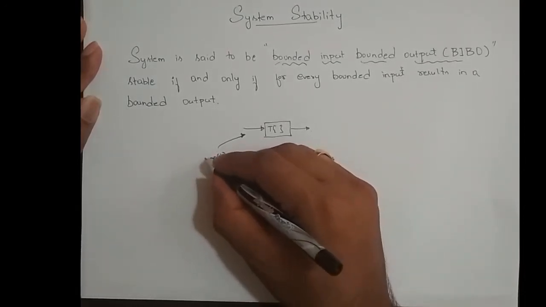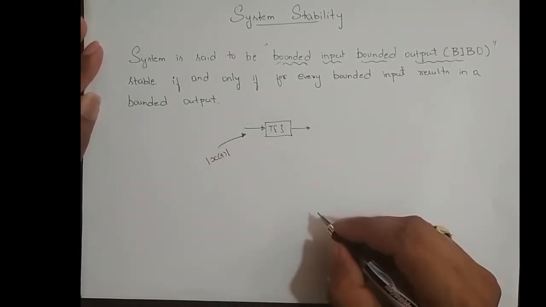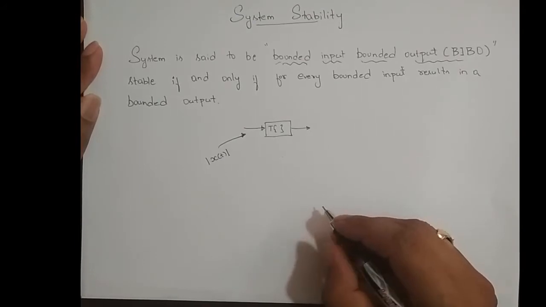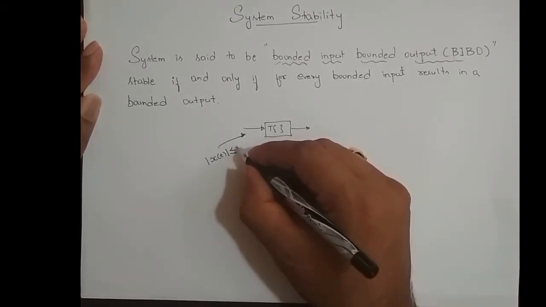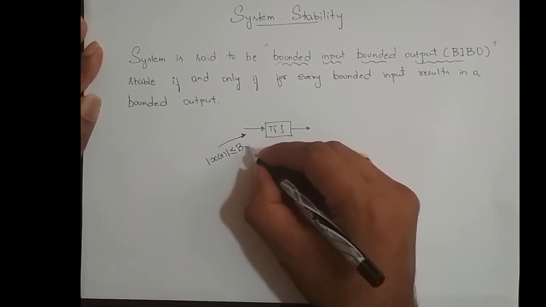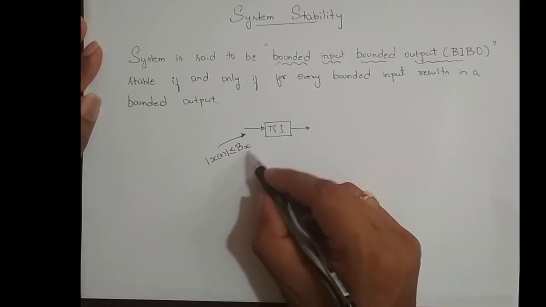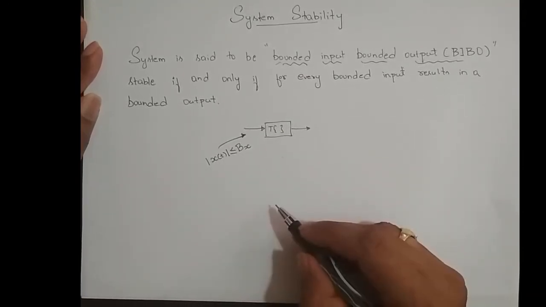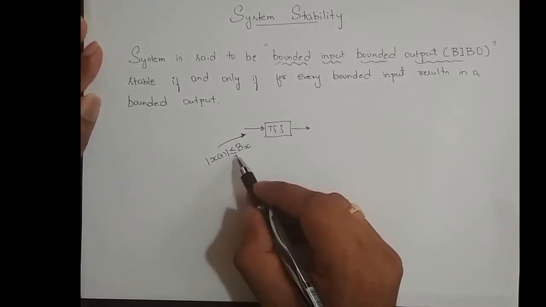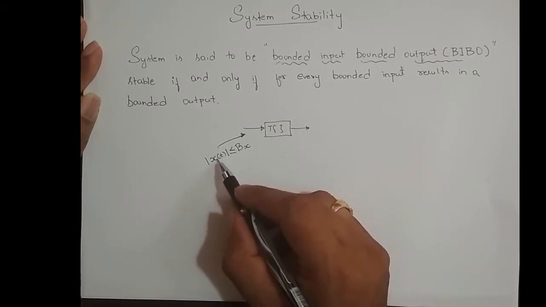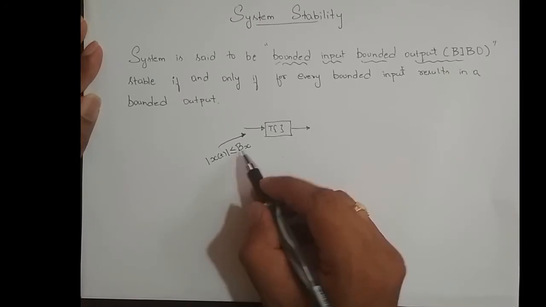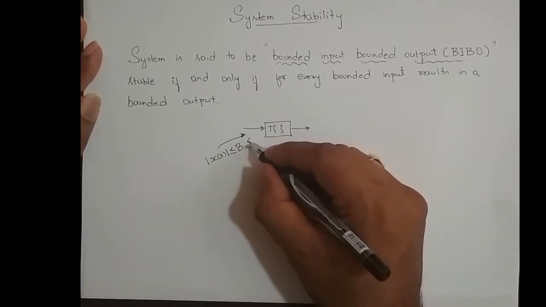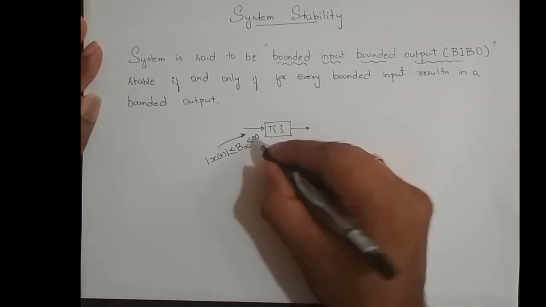When I say it is bounded, its magnitude, in the sense the amplitude of the input signal, should always be less than or equal to some value bx. B stands for bounded, x stands for the input signal x. So the magnitude of x of t should be less than or equal to some value bx, and this bx should always be less than infinity.